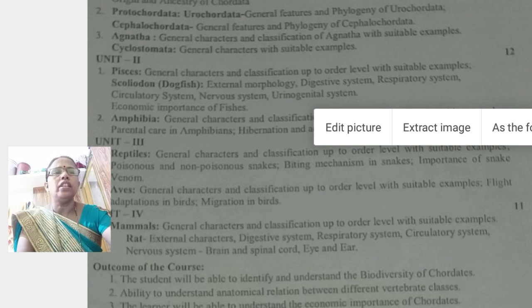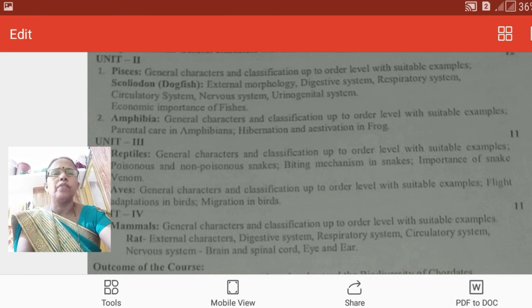And the second topic is the amphibia. We know amphibians, for example, frog. Amphibians are found in both conditions, that is, in water and also on land. In the larval stage, they are found in water. In the adult stage, they are found on land. That is why these animals are called amphibians.